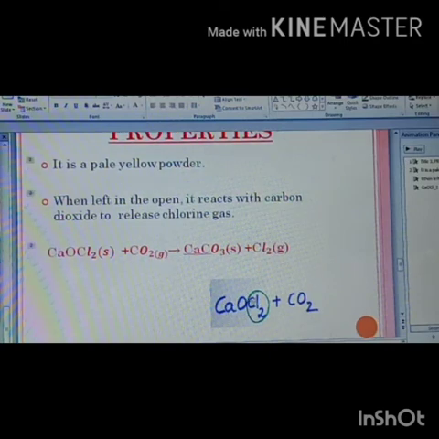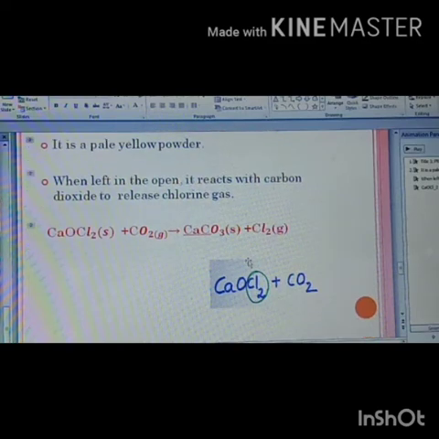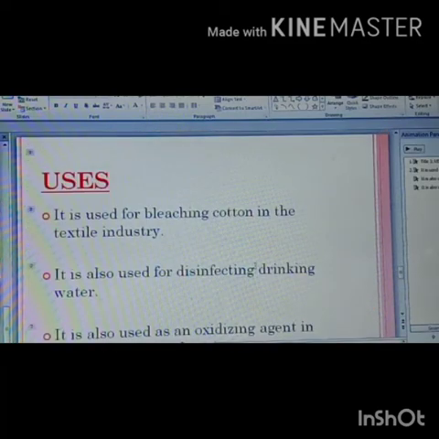Look here, CaOCl2 plus CO2. Cl2 has been encircled, and what do we see outside this circle? CaCO3. Here you can see CaCO3. And what else is released? Chlorine gas is released. So when we leave bleaching powder open, it combines with CO2 in the atmosphere to form CaCO3, and in the process Cl2 gas is released. I hope children you are understanding.